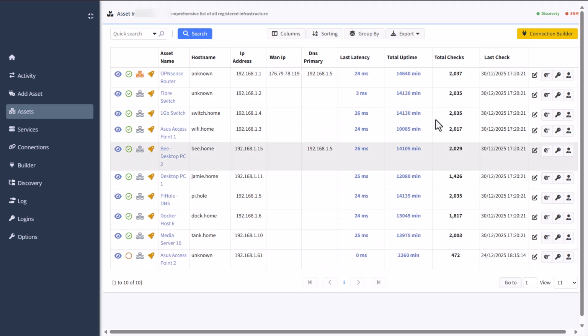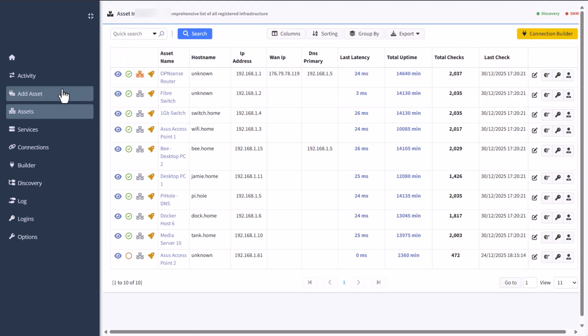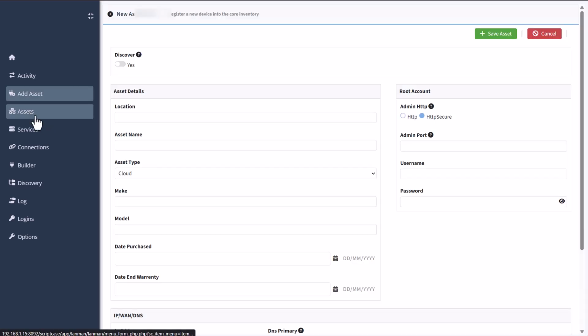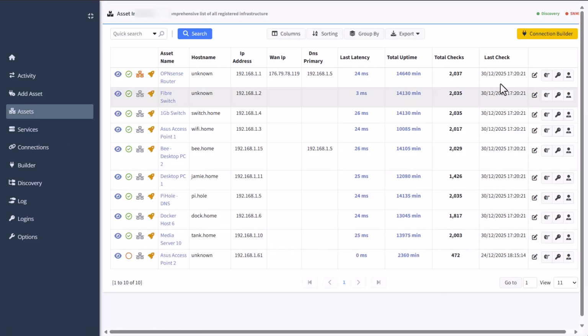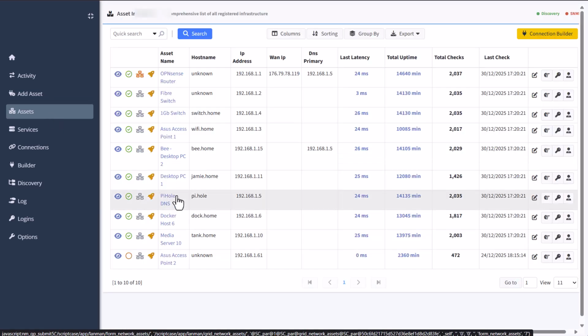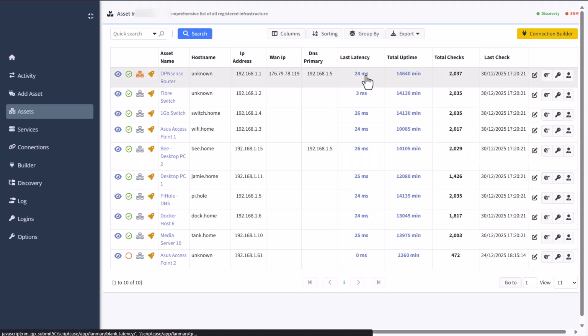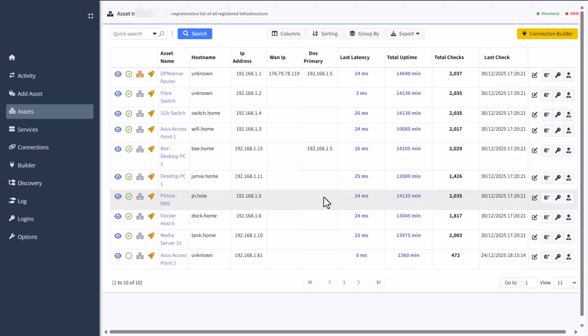So from here, I can manage all the assets. I have the connection builder there. I can add new assets, which I see I'm missing the button here, but that is also here. So maybe I should add that in here as an extra, because it's good to have it here too. So just coming here to the menu, who knows? You let me know in the comments. Should I add an add asset button here too, or is the add asset that's enough, really, isn't it? Anyway, any suggestions you have regarding this platform? You think, well, maybe it'd be good to have this or that adjusted, or some extra things in the view, or whatever else. You have columns and sorting.